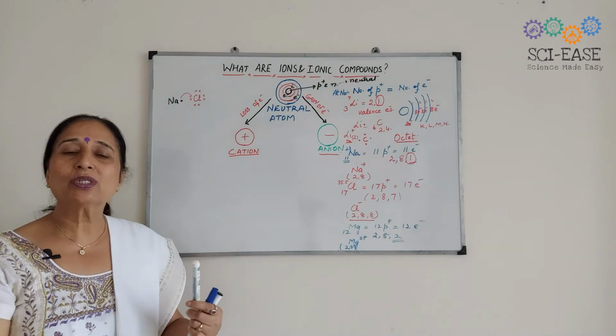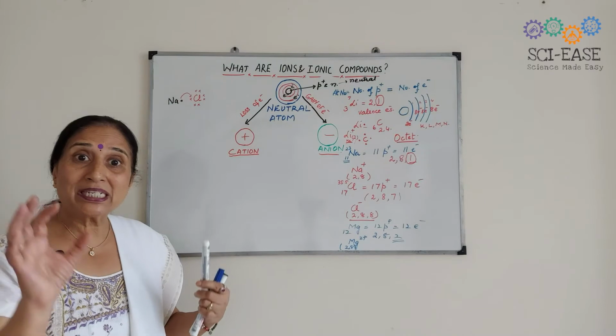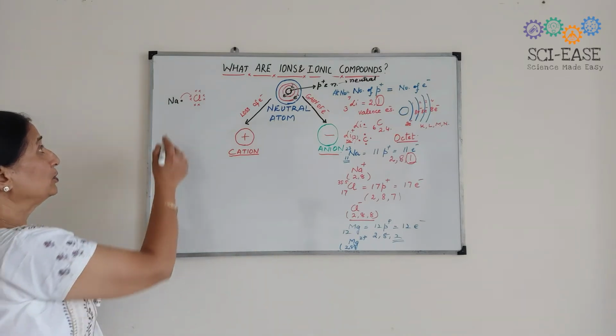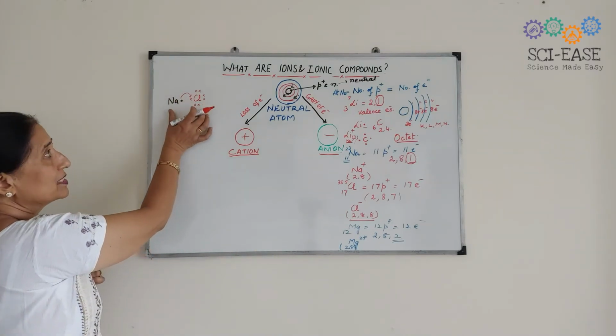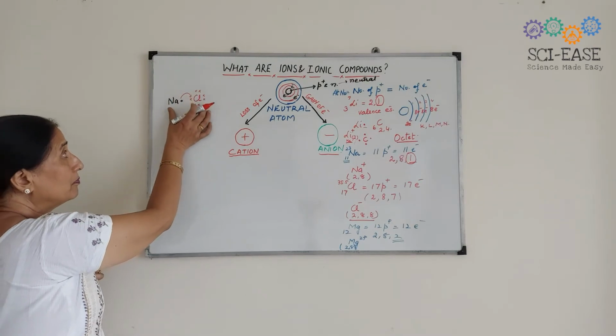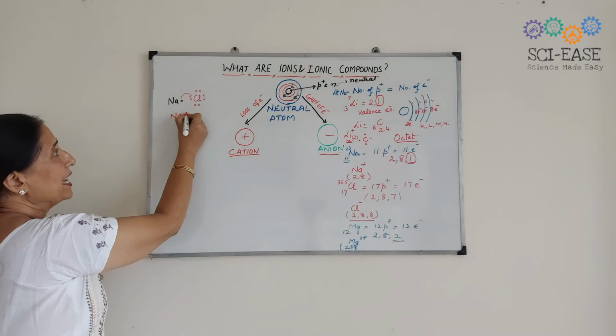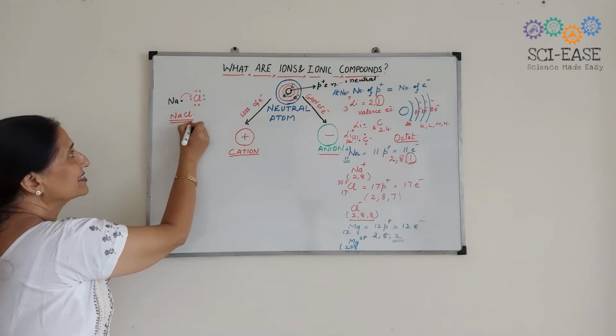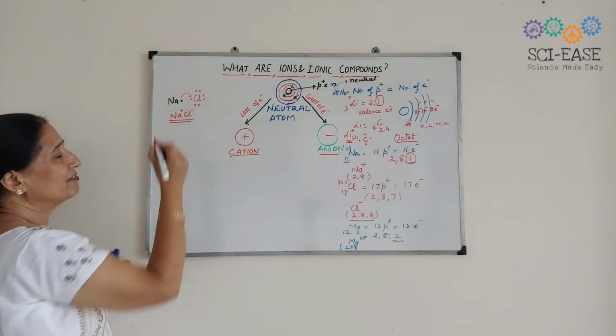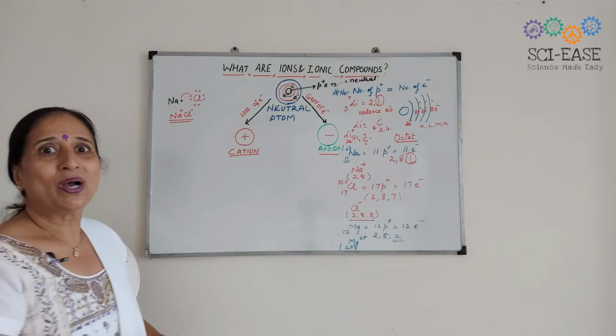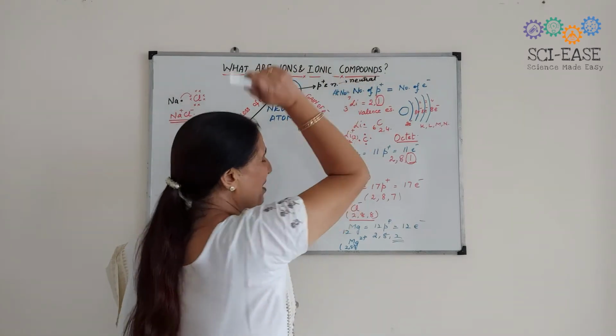You will study about bonding in the 10th class, but still I want to tell you how the bond formation happens and the compound which is formed. Which compound will be formed? NaCl. And this is formed by positive and negative ions. So this is the ionic compound.